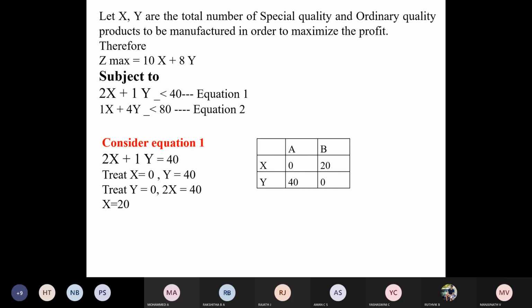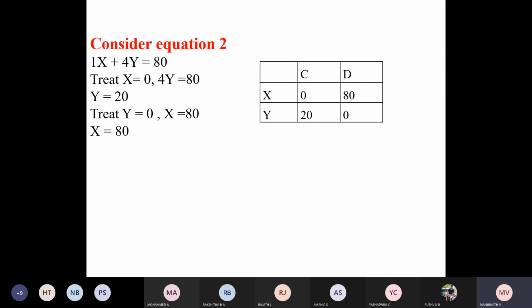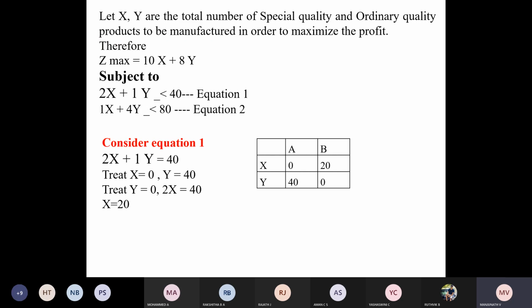Equation 2, you can have the line CD. Okay, copy this slide.